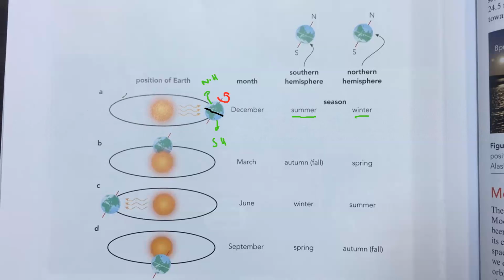For example, if the earth's axis was not tilted, like this is our earth and this is the axis around which the earth is spinning, and it was exactly vertical, then the southern hemisphere and the northern hemisphere would receive the same amount of energy. In that case, we'd have the same season, same temperature, same weather conditions in the southern and the northern hemisphere. But due to this tilt, the southern hemisphere receives a different amount of energy than the northern hemisphere. That is why we have seasons.